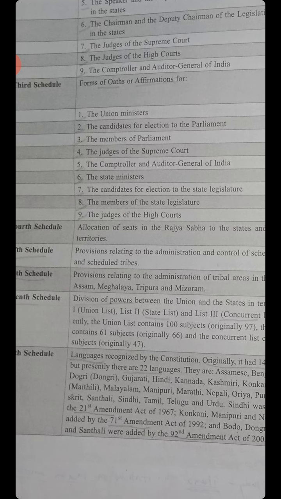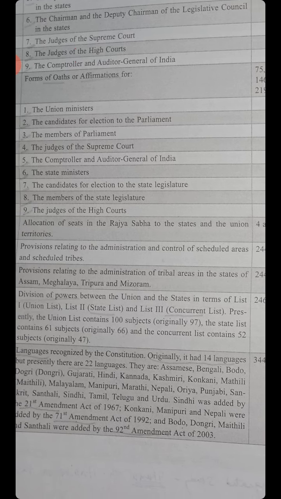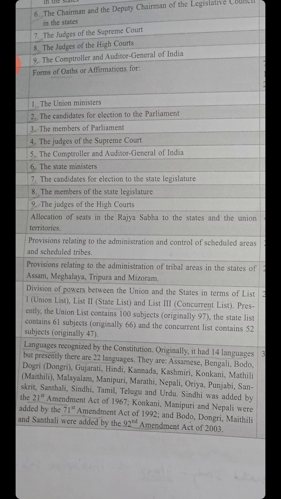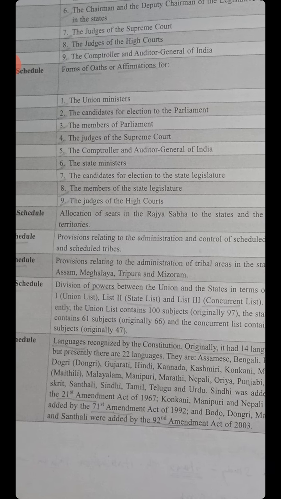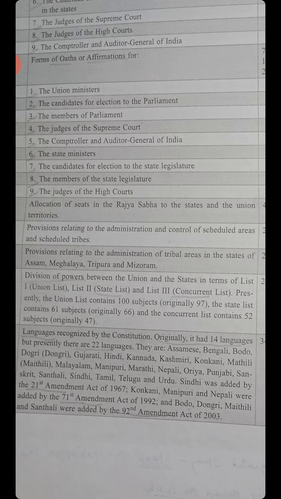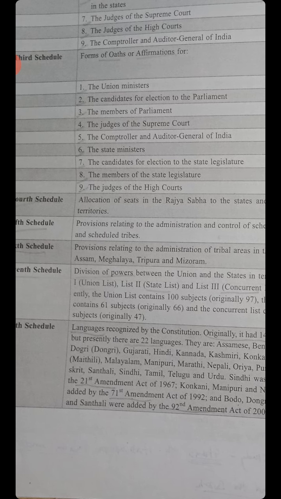Fourth schedule: allocation of seats in the Rajya Sabha to the states and the union territories, Articles 4 and 80. Fifth schedule: provisions relating to the administration and control of scheduled areas and scheduled tribes, Article 244. Sixth schedule: provisions relating to the administration of tribal areas in the states of Assam, Meghalaya, Tripura, Mizoram, Articles 244 and 275.